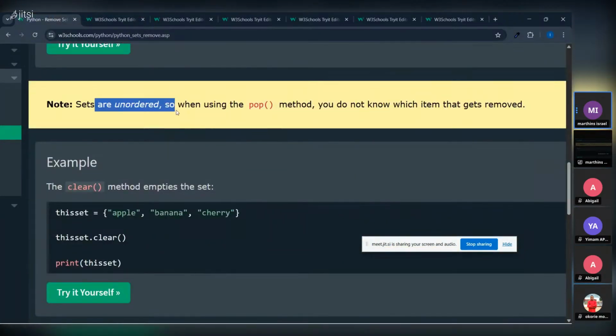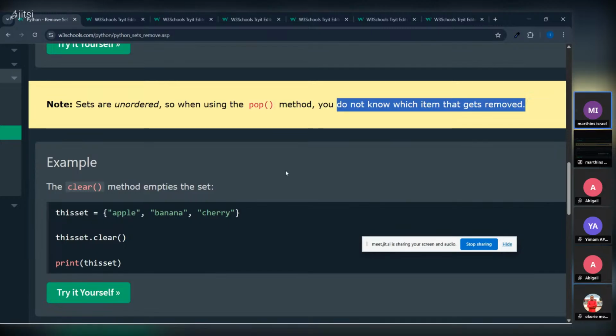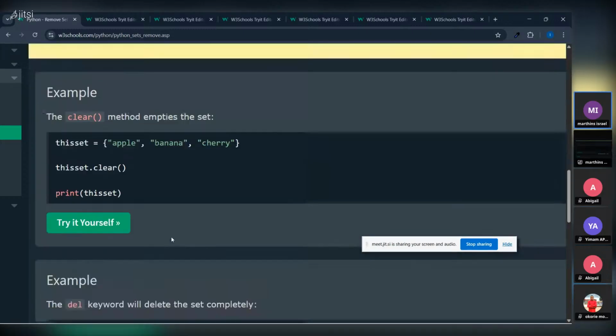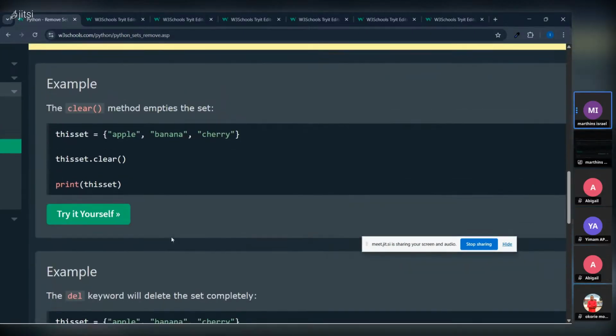Remember, it's still telling us to take note that sets are unordered. So when using the pop method, you do not know which item gets removed, like I explained to you. If you go and use this by mistake, you will cause your company a big mess.